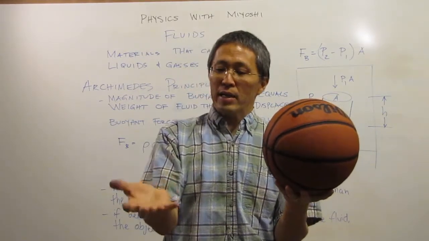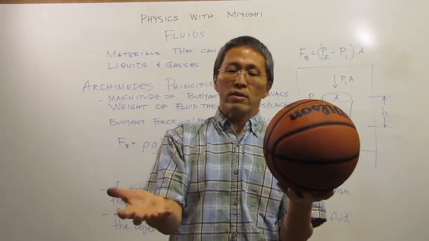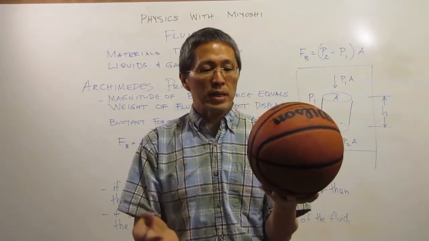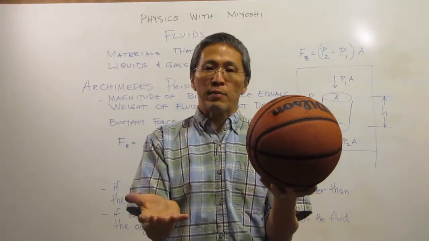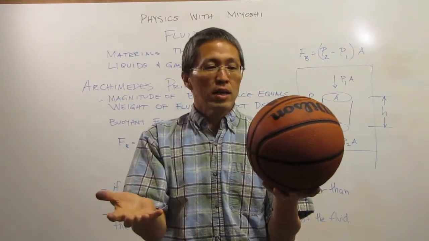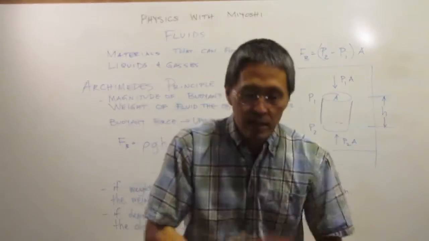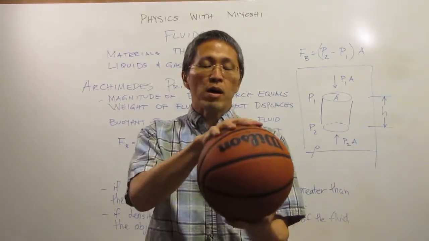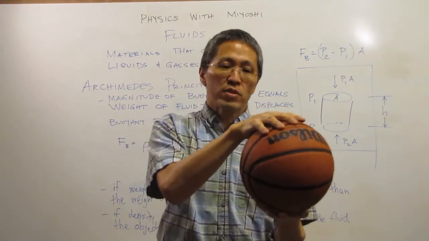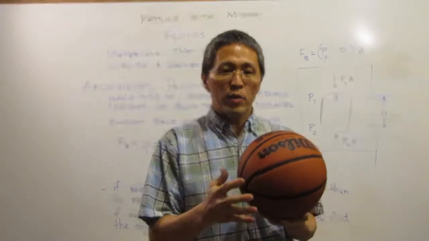If the weight of that fluid displaced is greater than the weight of the object that's displacing it, then that object will float. So if the air weighed more than this ball, the ball would float instead of sinking. Since this ball weighs more than the air it is displacing, the ball will sink in this fluid of air that we're in.